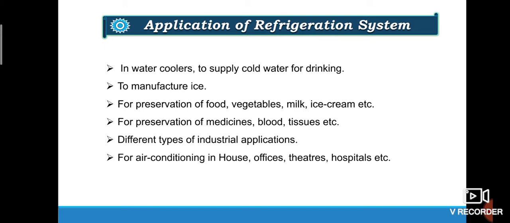Hope by this lecture you might have understood what is refrigeration system, what is the performance of the refrigeration system, and what is the refrigerant which we are using. Again, we have seen the Carnot cycle, reverse Carnot cycle, and the vapor compression cycle. We have compared both. Again, we saw the vapor absorption refrigeration system, compared the vapor compression system and the vapor absorption system, and finally we saw the applications. So, hope you have understood this lecture and cleared all the concepts of refrigeration system.